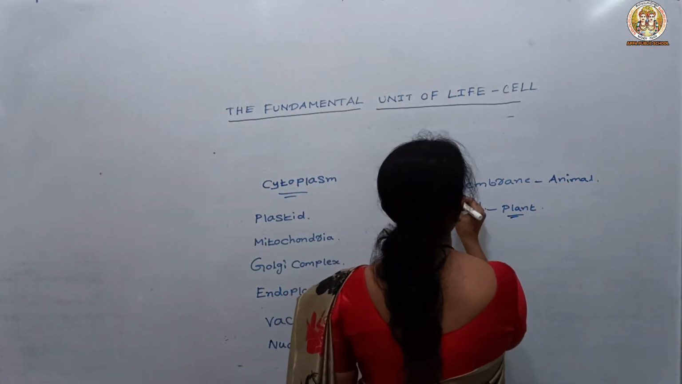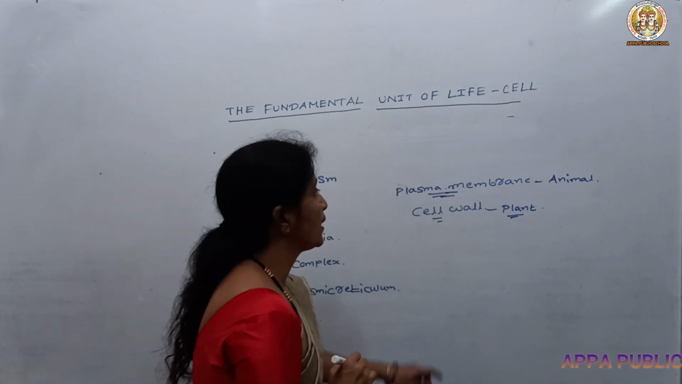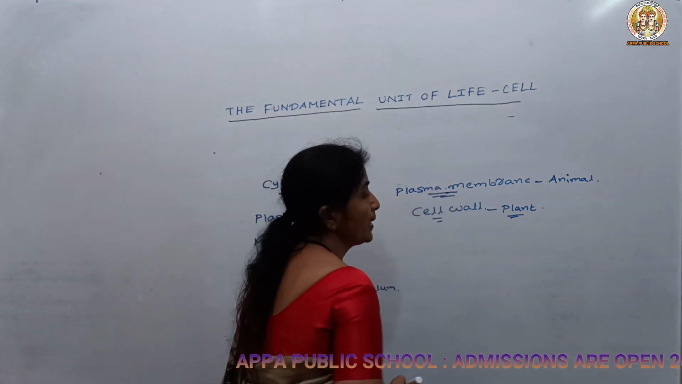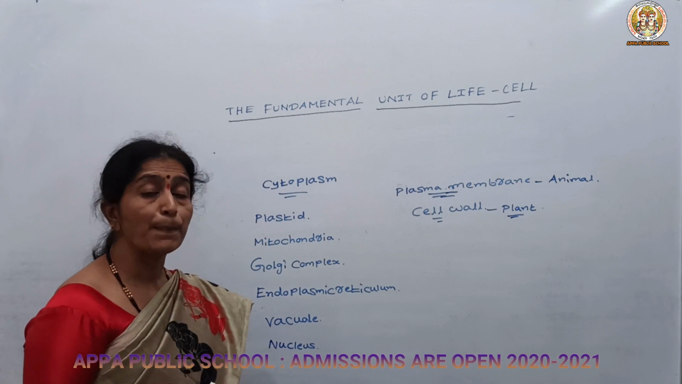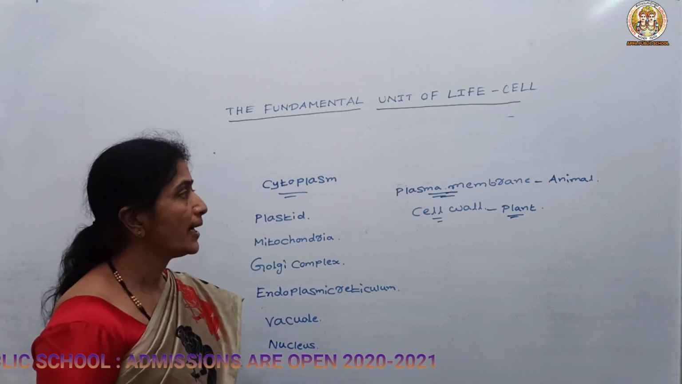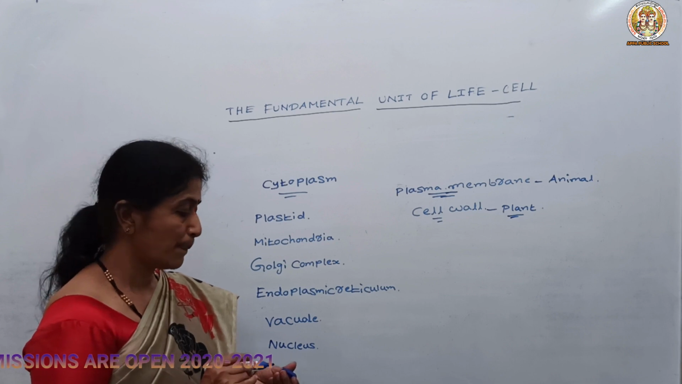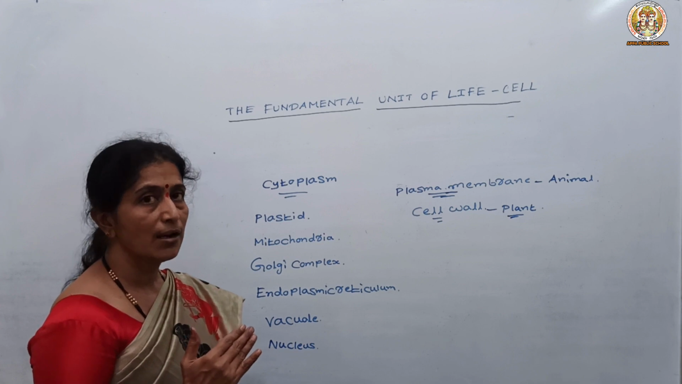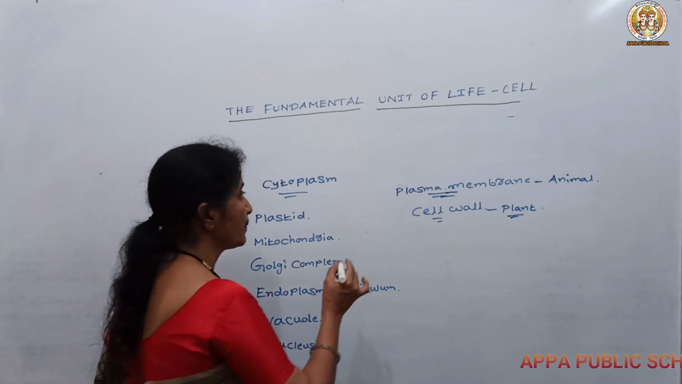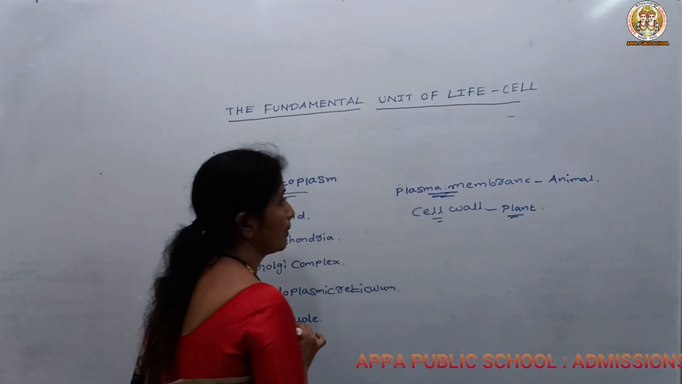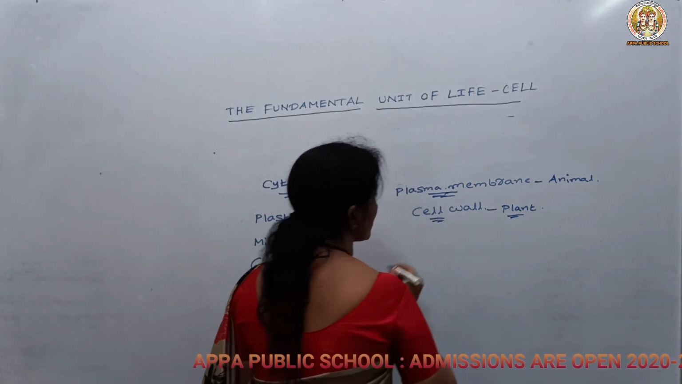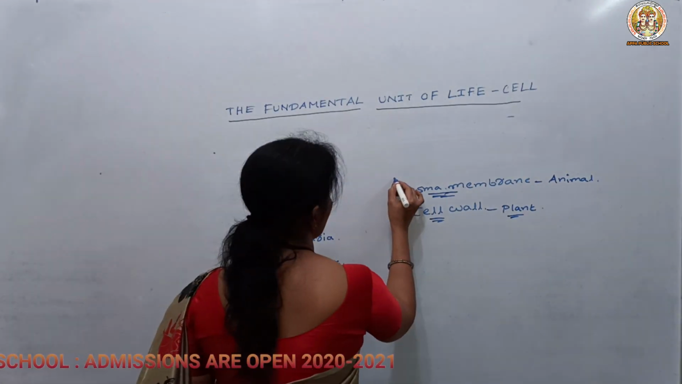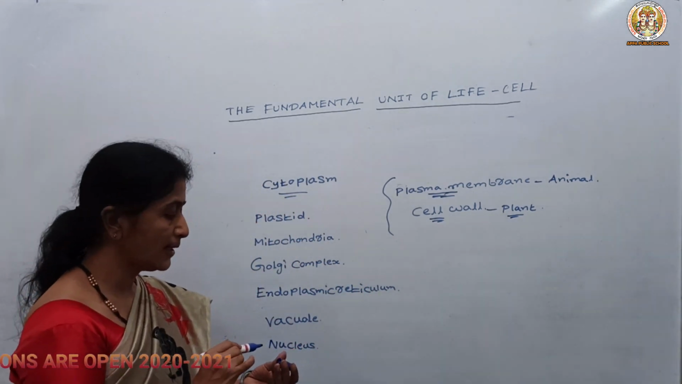Let us know the constituents of the plasma membrane. What are the main components? The plasma membrane is mainly made up of a double membrane of lipids and carbohydrates, and it acts as a mechanical barrier, protecting from injury. Then the next one is the cell wall. The cell wall is mainly made up of cellulose.